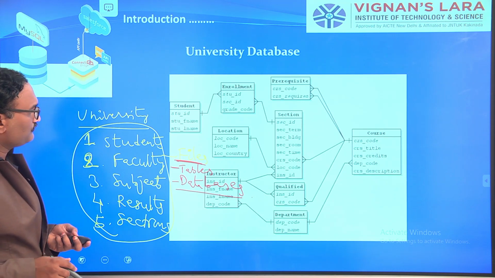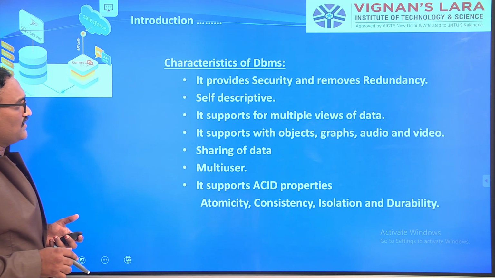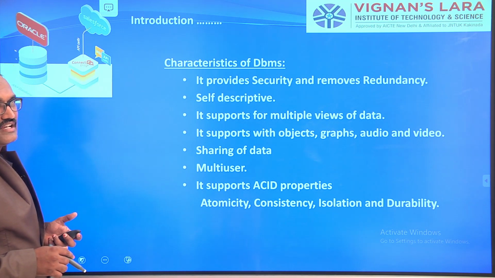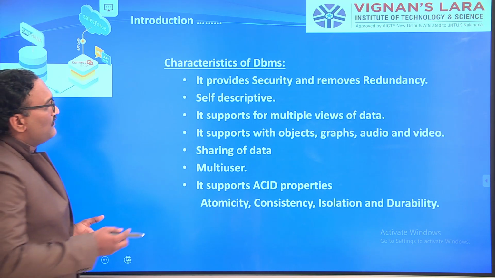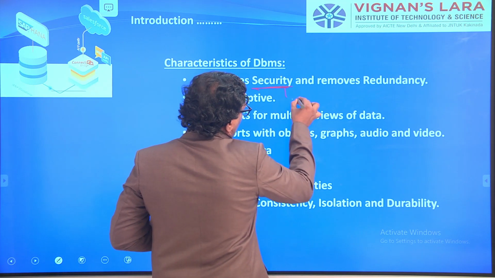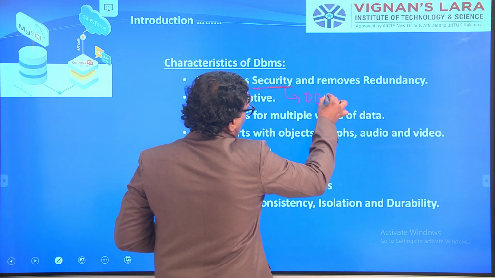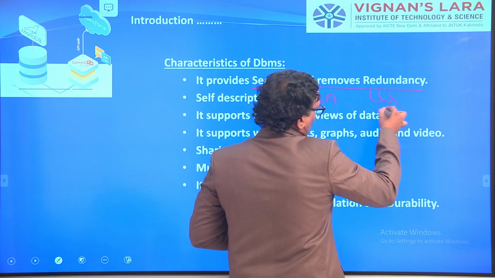Now, what are the characteristics of this database? If you want to design or work with a database, first you should provide security. That's why we have a database administrator. It should remove redundancy. How can we remove redundancy?